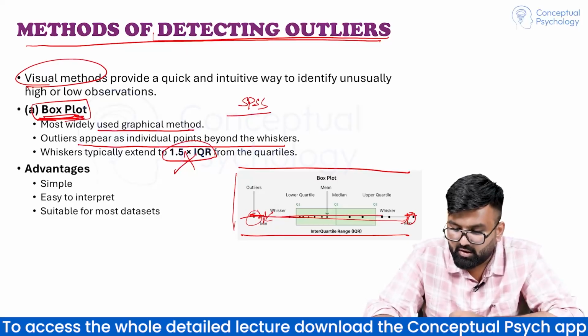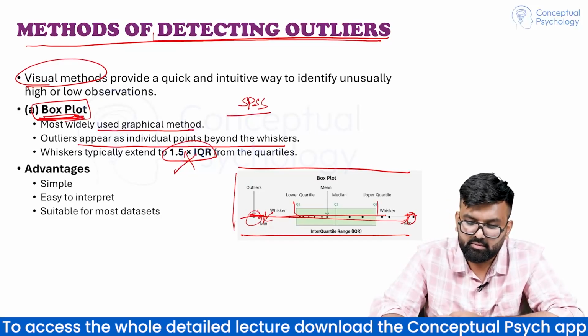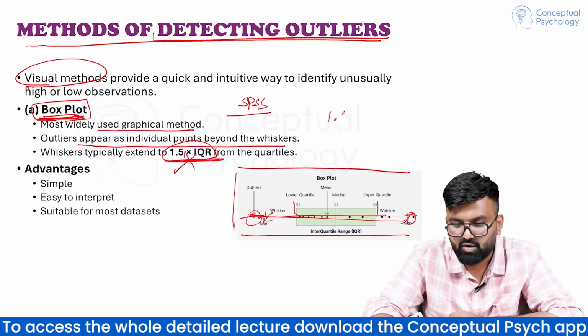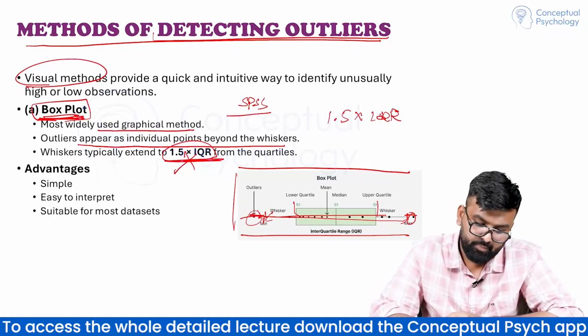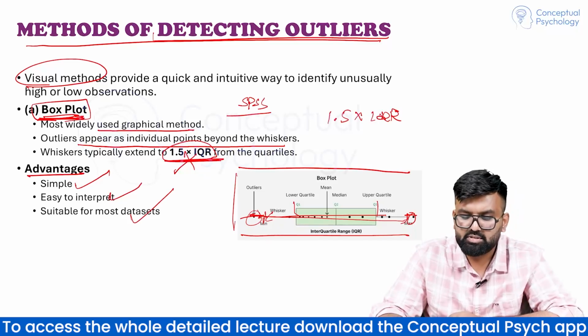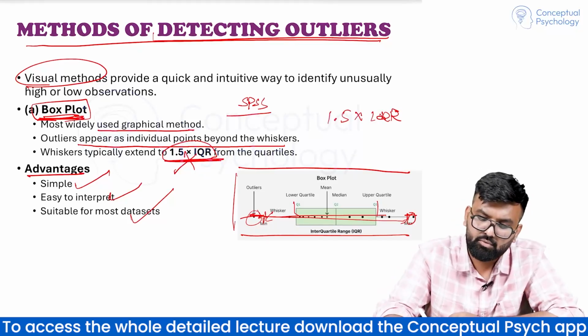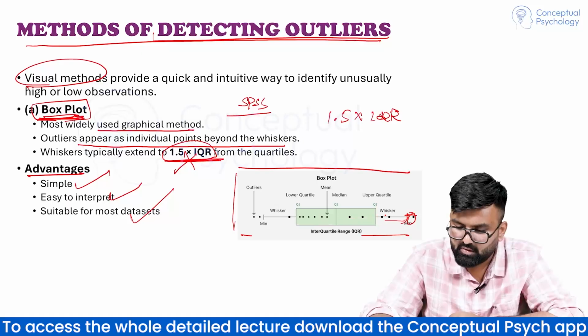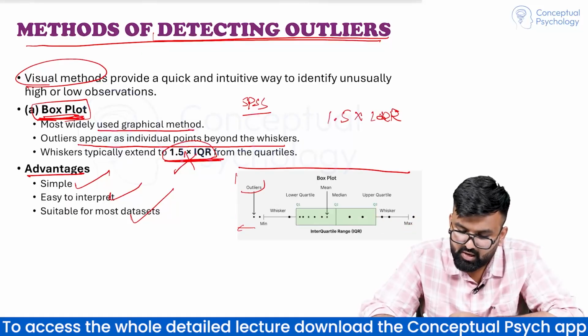हम पूरे डेटा को फिर क्वार्टाइल्स में डिवाइड करते हैं and if you can remember it is 1.5 times of IQR. Advantage is simple, easy to interpret, suitable for most data sets. It is very simple to interpret like this. Whisker के बाहर ये outliers है.